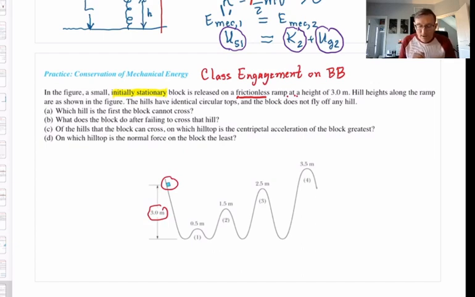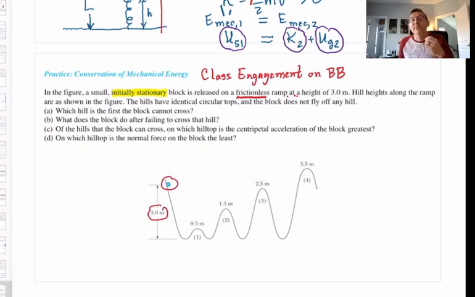C. Of the hills that the block can cross, on which hilltop is the centripetal acceleration of the block greatest? And D, on the hills that the block can cross, on which hilltop is the normal force on the block the least? Is it the smallest? Normal force on the block.